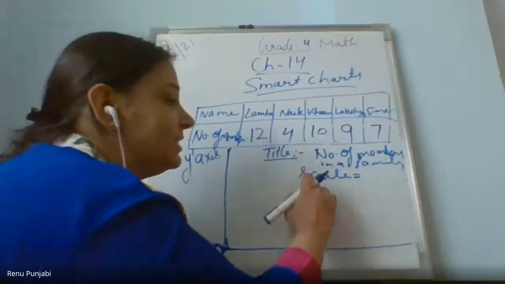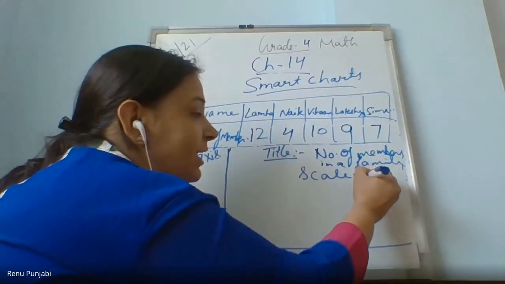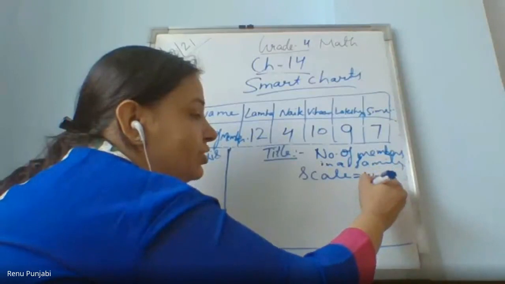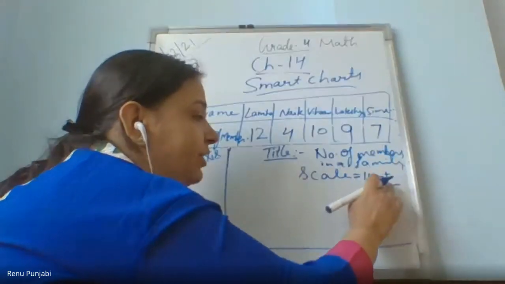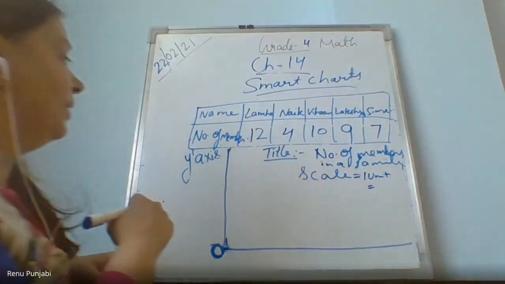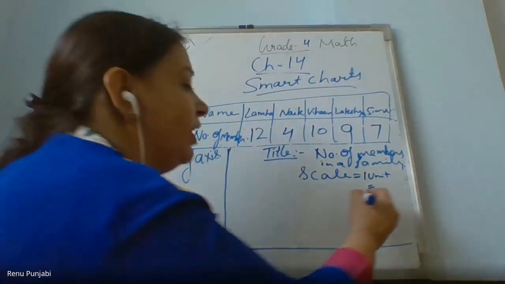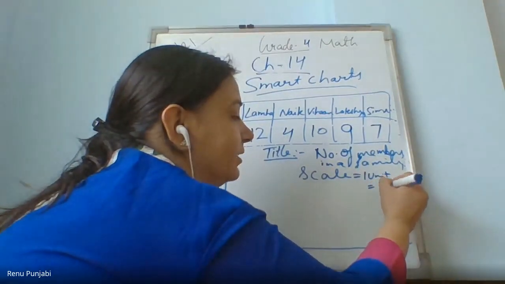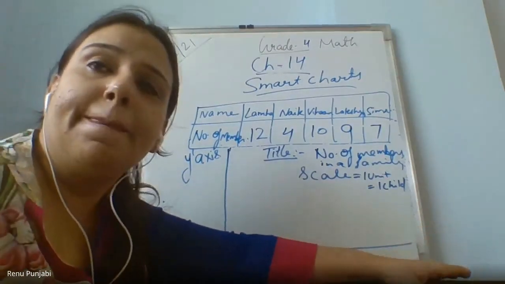If I take the scale as 1 unit equals 1 centimeter, or 1 unit equals how many people? 1 child. Ma'am, it's compulsory to write 1 centimeter is equal to 100 on the y-axis because in the example 1 it is shown like that.